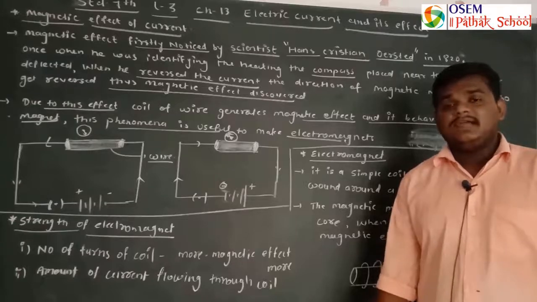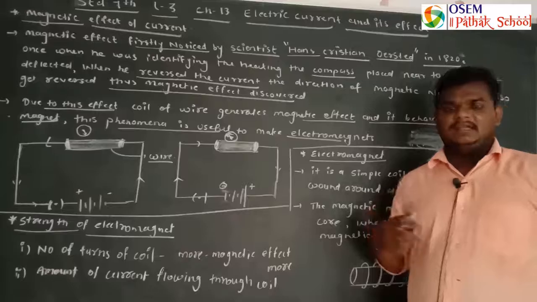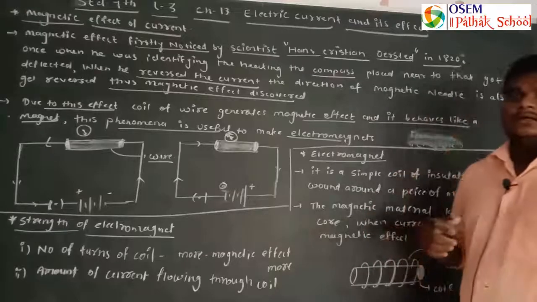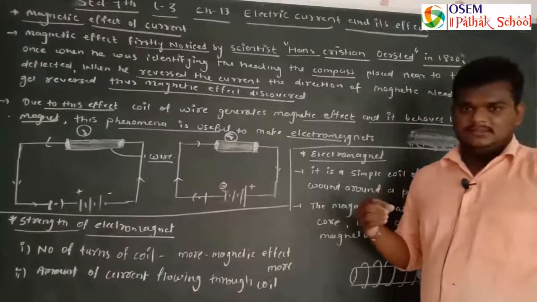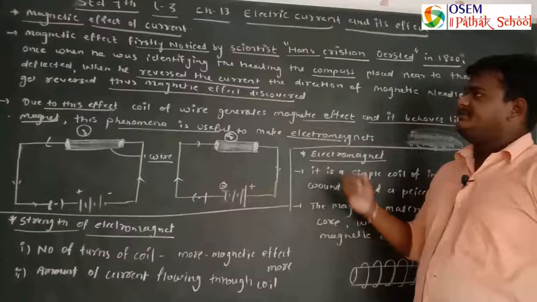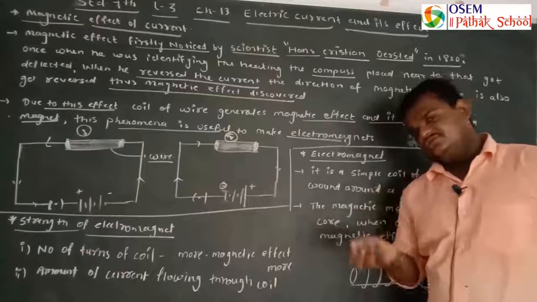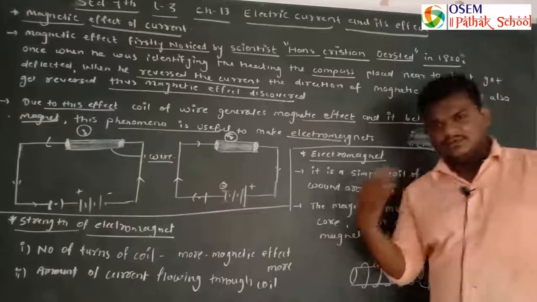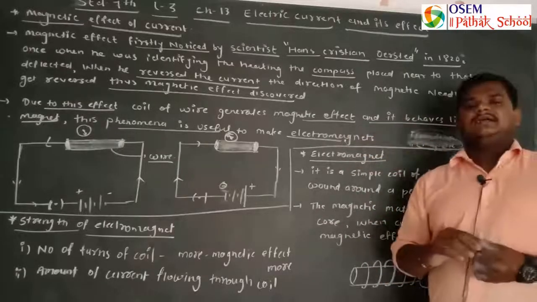The man-made magnets are known as electromagnets. Electromagnets work on the principle of the magnetic effect of current. When you pass electricity through the coil of an electromagnet, it behaves like a magnet.